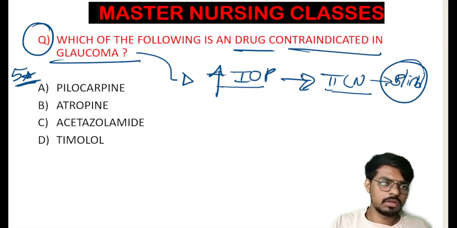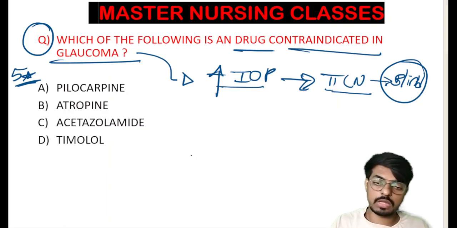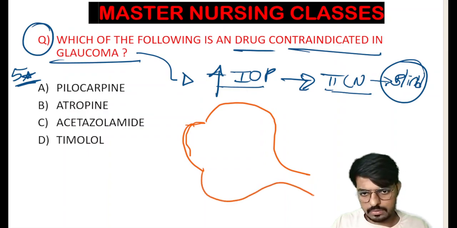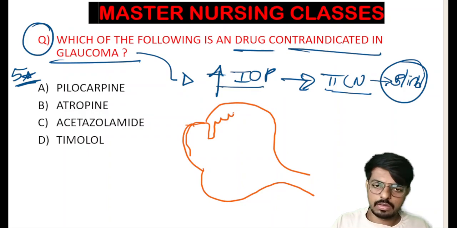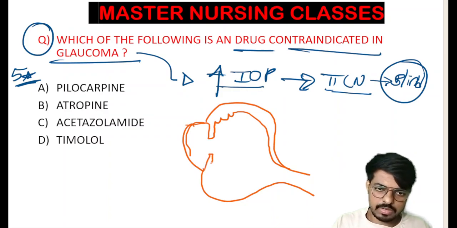So now tell me, why do we use pilocarpine? Remember, friends, remember this physiology, which will help you answer in the main exam also. Let me change the pen color. This is our cornea, and this is the sclera, the outer layer. This is the choroid layer, and this is the iris.